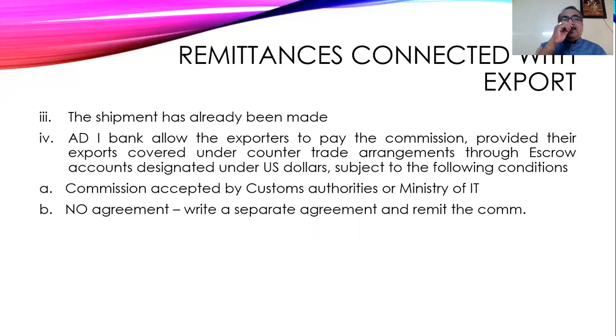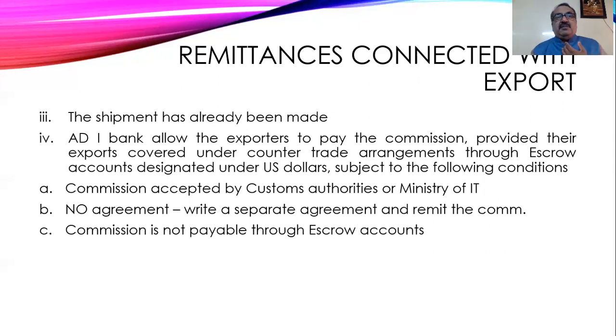In case there is no agreement, you can act according to the separate agreement. So we have entered a separate agreement, and based on that, the commission amount can be given. The commission is not payable through the escrow account. In the escrow account, there should not be any debit allowed. It's very simple.